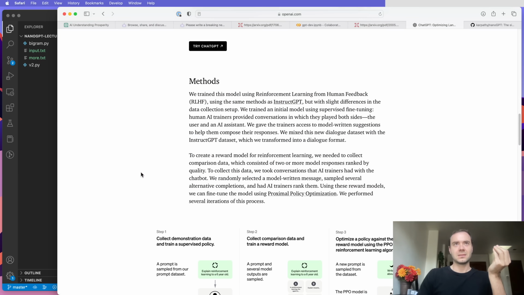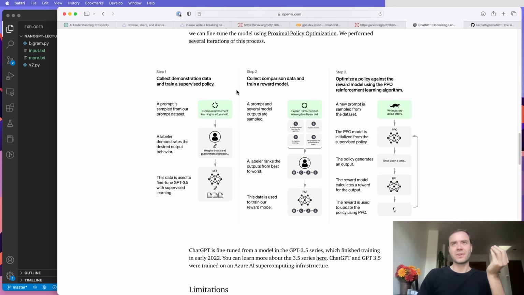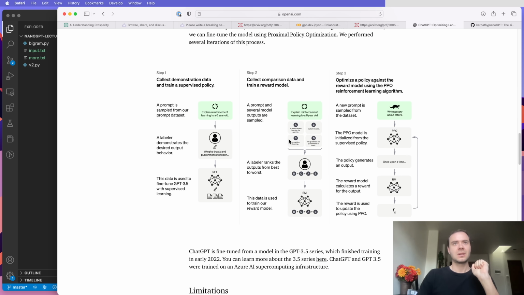There's roughly 3 steps to this stage. What they do is collect training data that looks specifically like what an assistant would do. These are documents in a format where the question is on top and the answer is below. They have a large number of these, but probably not on the order of the internet, more like thousands of examples. They then fine-tune the model to focus only on documents that look like that.